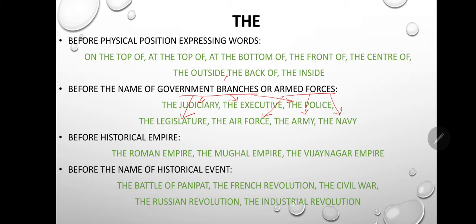Before historical empires, the Roman Empire, the Mughal Empire, the Vijayanagar Empire. Before the names of historical events like the Battle of Panipat, the French Revolution, the Civil War, the Russian Revolution, the Industrial Revolution.